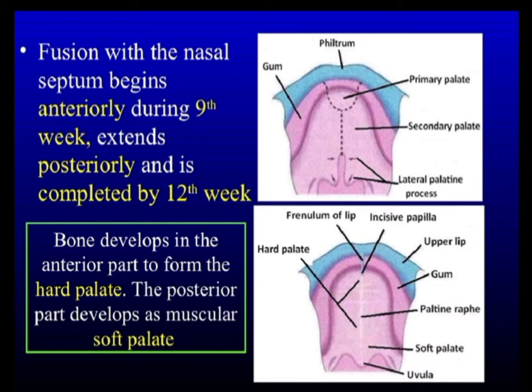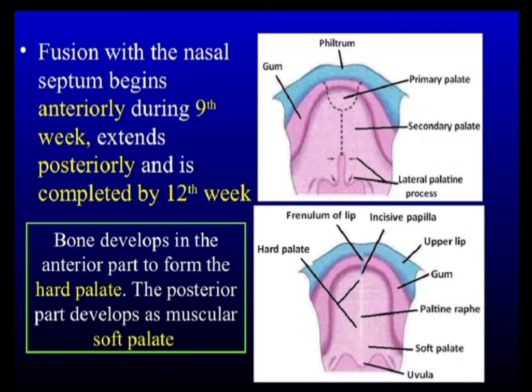If it is present in the central portion where two medial nasal prominences unite, then it is known as median cleft lip. In the same manner, in the posterior part of the palate, if the cleft is present on one side, it is known as unilateral cleft palate. If it is present on both sides, it is known as bilateral cleft palate.